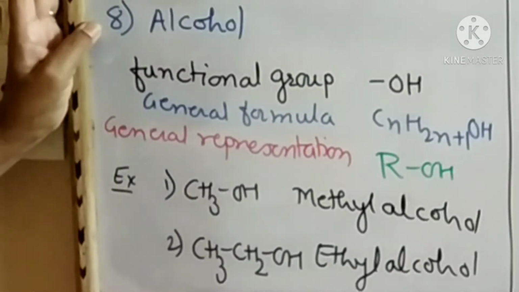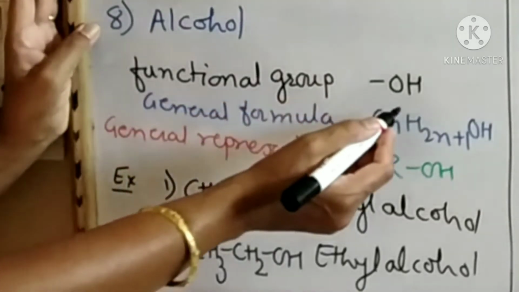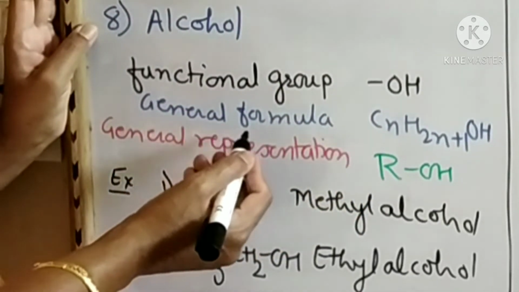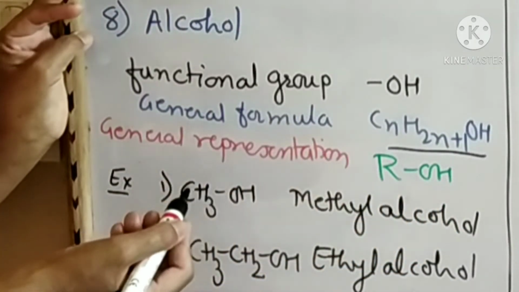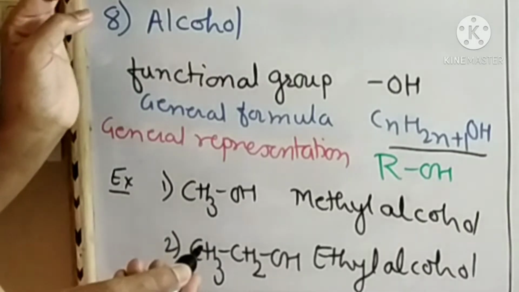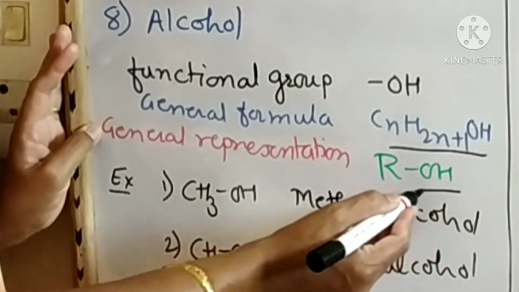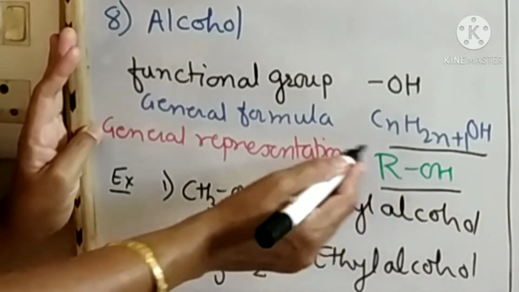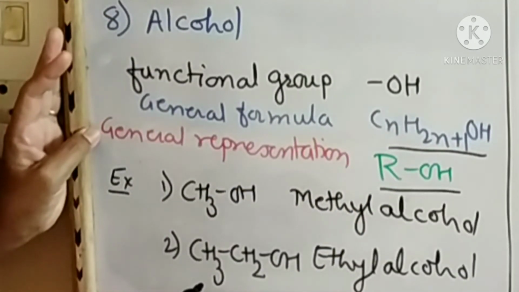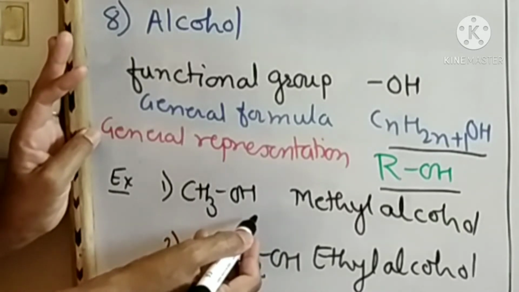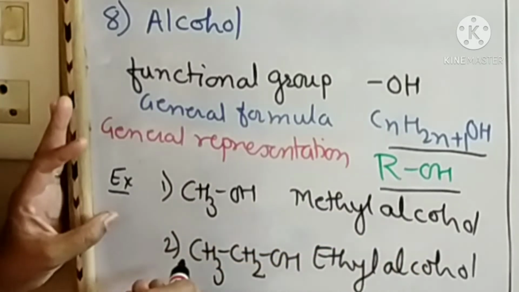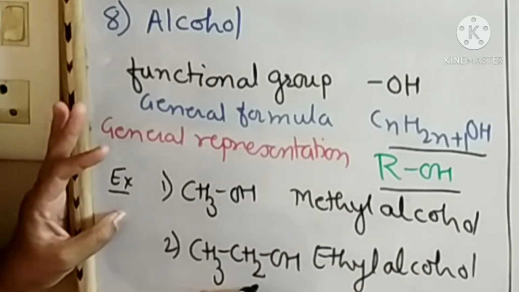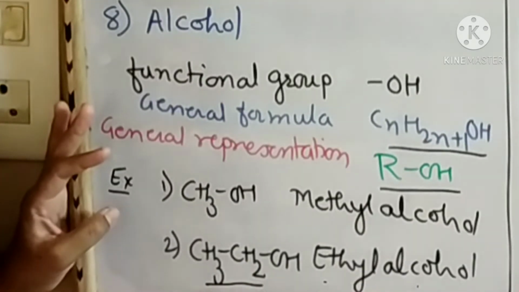Then eighth number, alcohol. Functional group of alcohol is OH. General formula of alcohol is CnH2n+1OH, or it is CnH2n+2O. General representation is ROH, where R is alkyl group or hydrocarbon radical. First example is CH3OH, where R is methyl group, therefore it is methyl alcohol. Second example CH3CH2OH, where R is ethyl group, therefore it is ethyl alcohol.